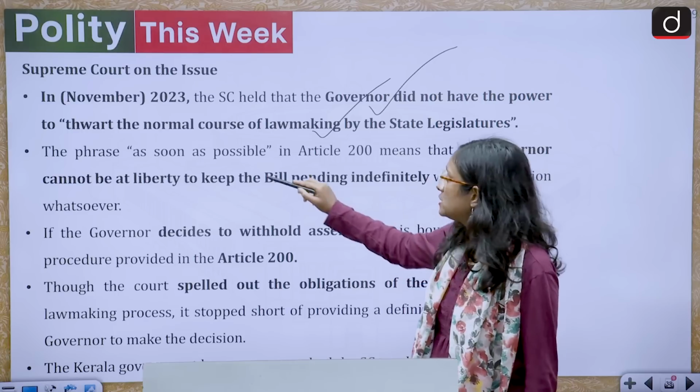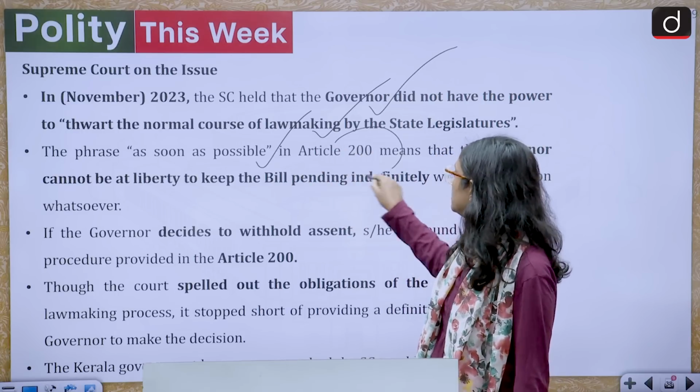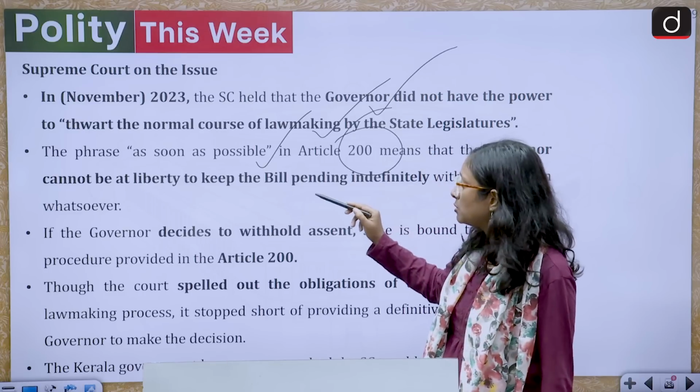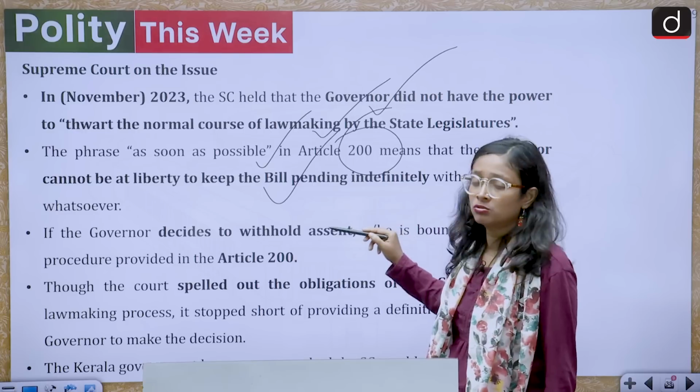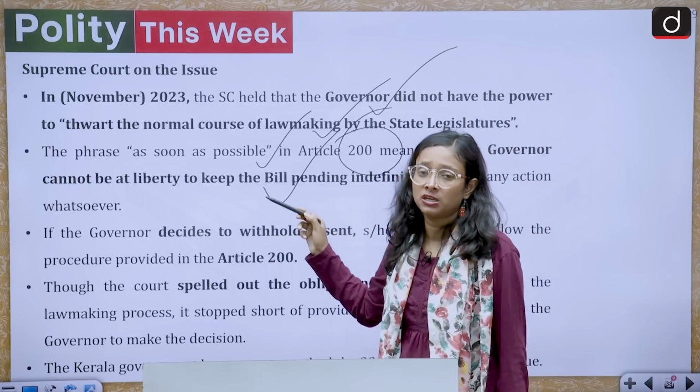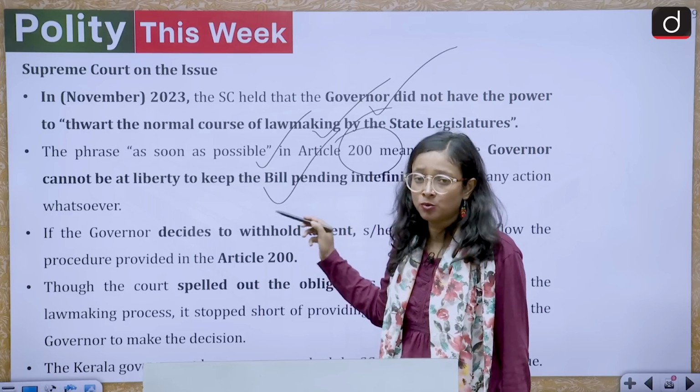We have seen so much controversy between the state CM, state ministers and the governor, and in that situation the Supreme Court gave this ruling. And the phrase 'as soon as possible' in Article 200 means that the governor cannot be at liberty to keep the bill pending indefinitely. These two rulings were given in 2023 by the Supreme Court.